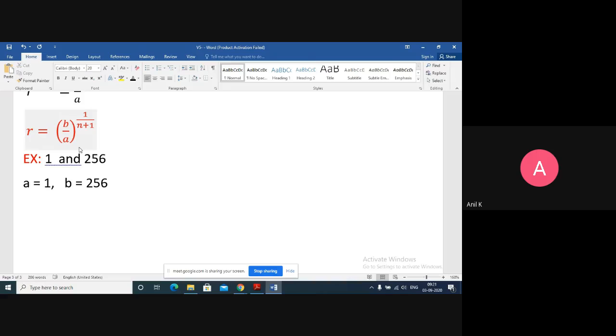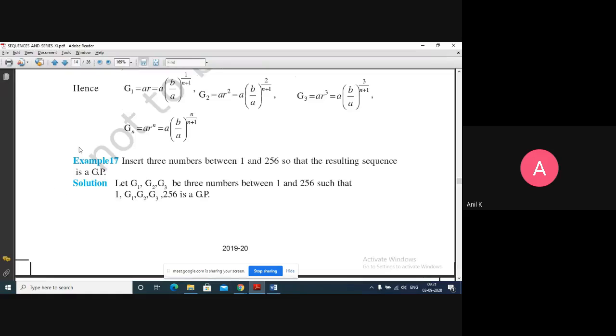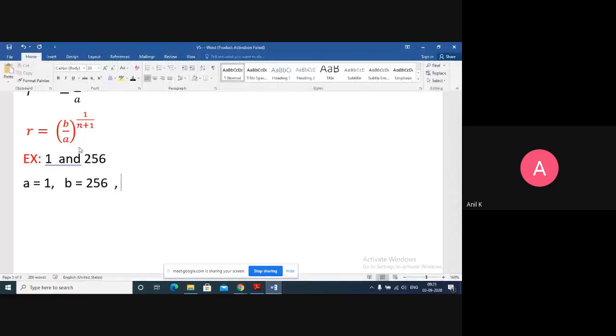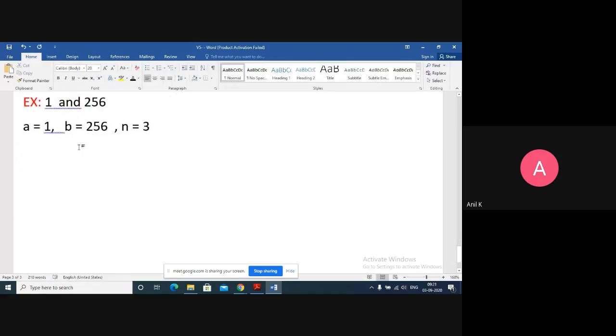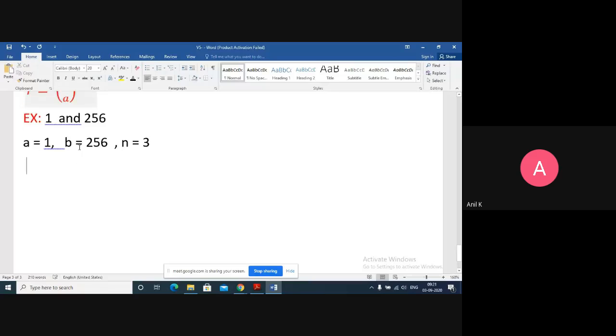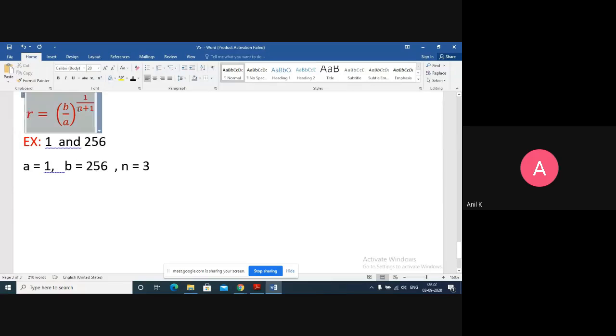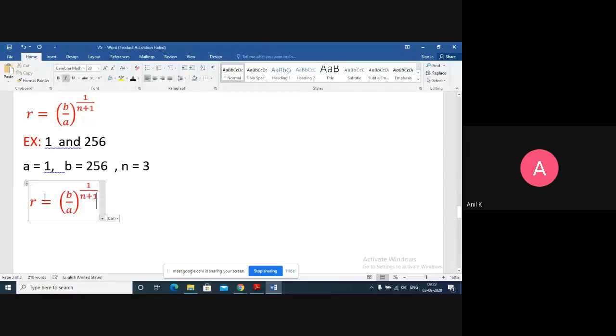And how many numbers do I have to insert? I have to insert three numbers. Am I right? So if I want to insert three numbers, my n value is going to be 3. So we have A value, B value, and n value. What I have to find here is the R value. So let me copy the R formula once. So R value, I got it.